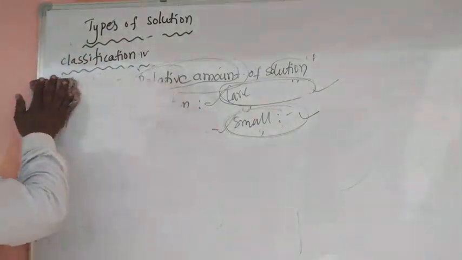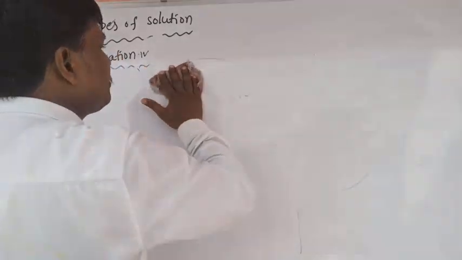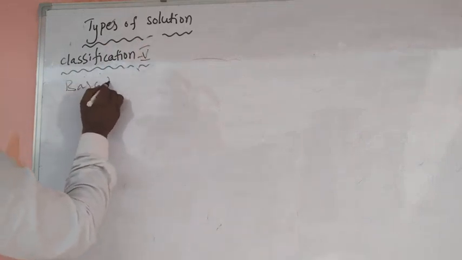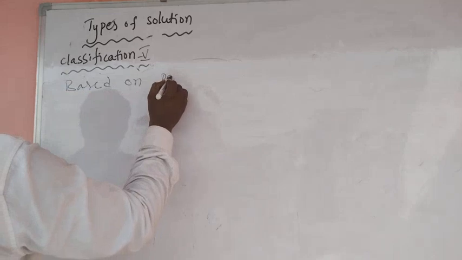Next, classification 5, based on particle size.